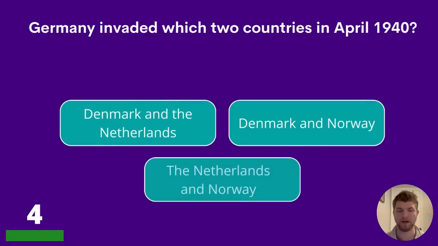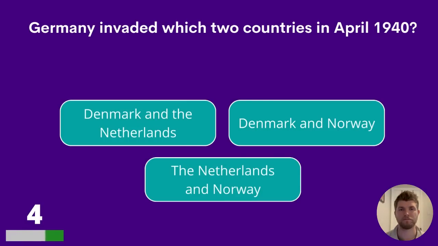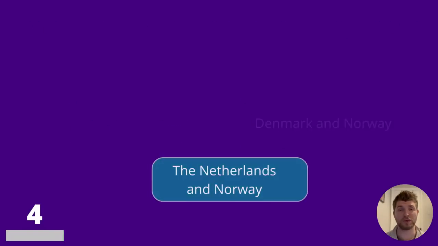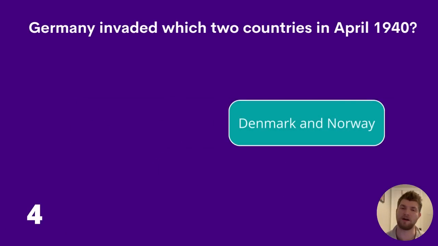Question 4. Germany invaded which two countries in April 1940? Denmark and the Netherlands, Denmark and Norway, or the Netherlands and Norway? The answer to question 4, Denmark and Norway.